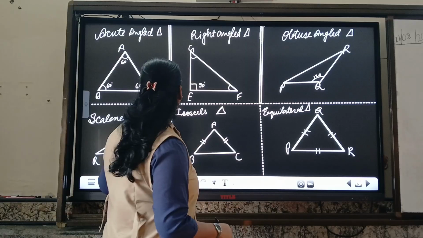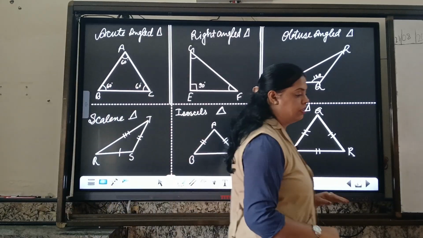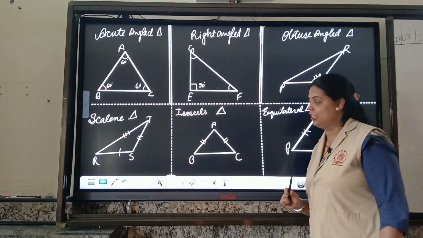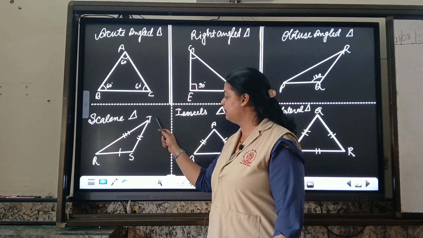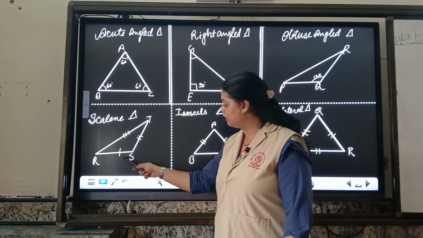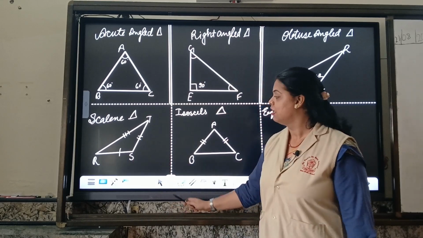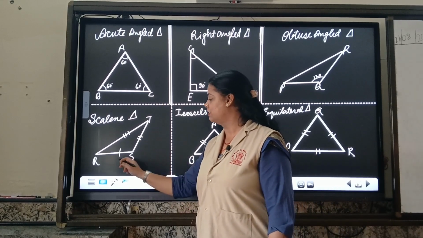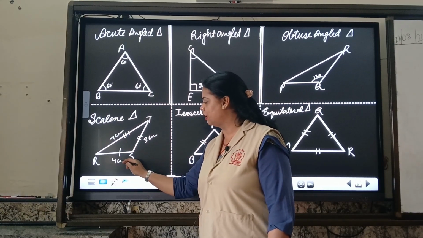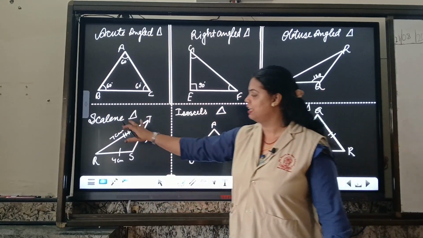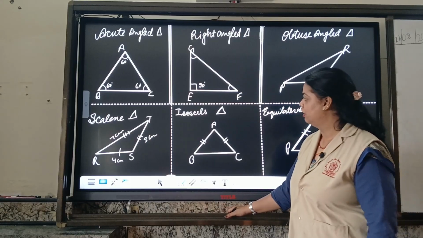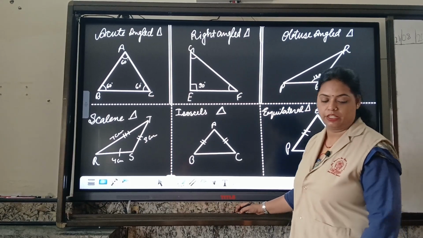Now we are moving towards the classification of triangles based on the length of their sides. We have three types of triangle based on their sides. Suppose we have a triangle RST. Here you can notice I have three different types of strokes on the lines: one single stroke, double stroke and three strokes, meaning the measurements of these three lines will be different. Suppose it is 7 centimeters, 3 centimeters and 4 centimeters. The lengths of all three lines are different. So it is known as a scalene triangle. A triangle whose two sides are equal is known as an isosceles triangle.